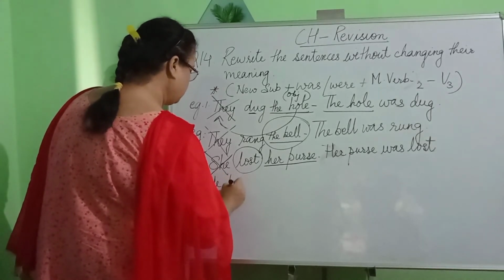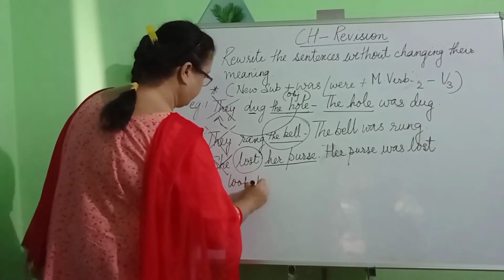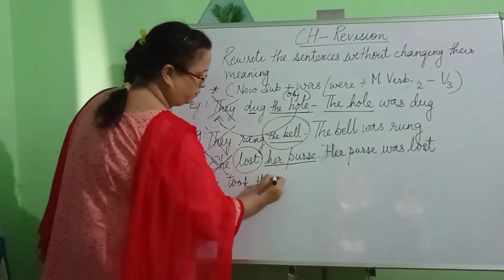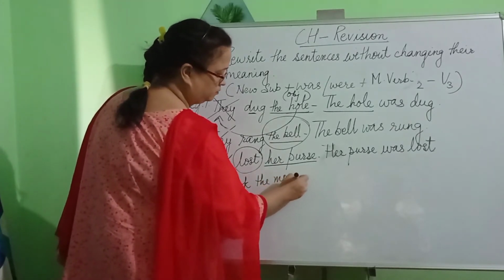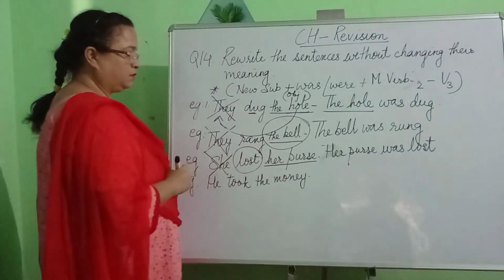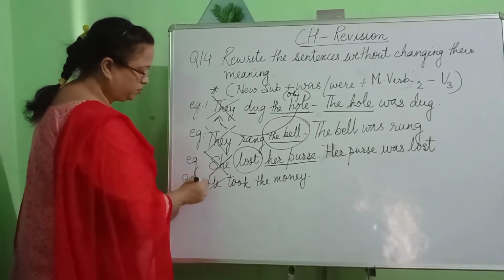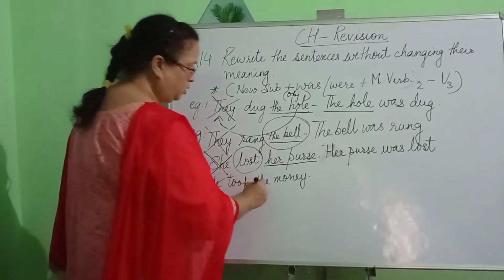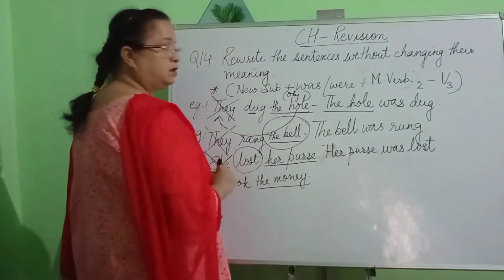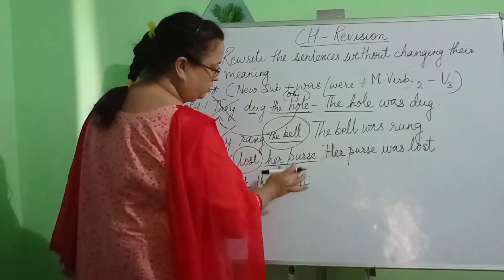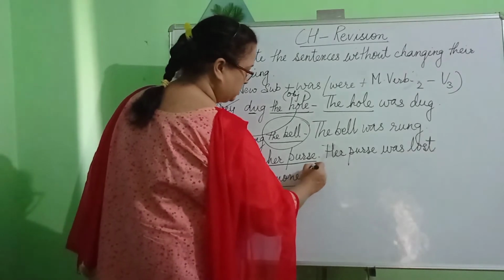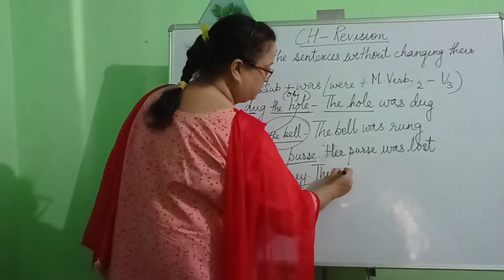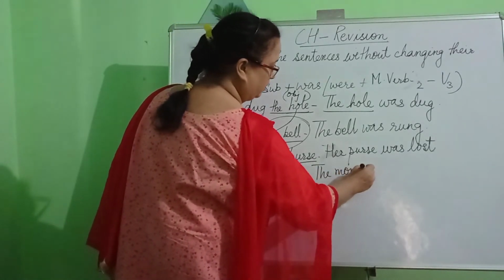Now, let's see the next example, children. He took the money. So, we do not need to write the subject while writing the answer. He will be removed. We will begin our answer with the object, and we will write the object in the subject place. That means the money.